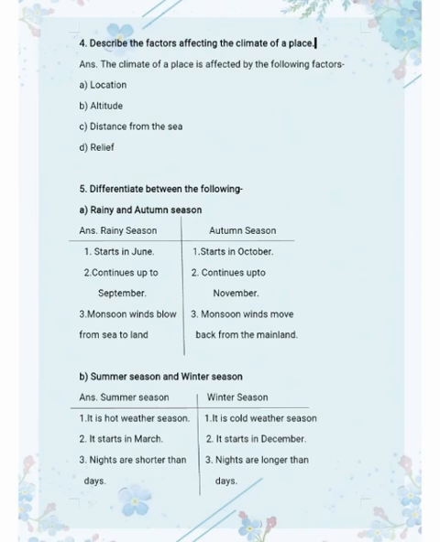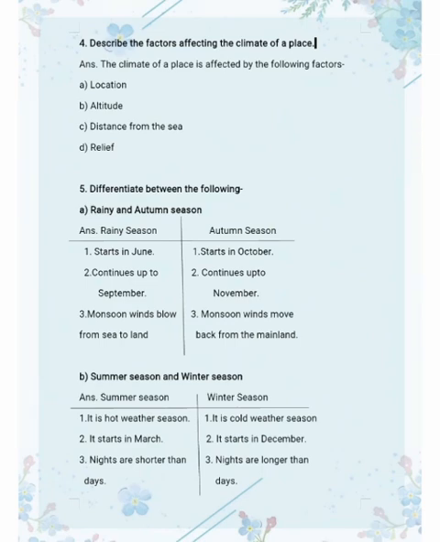Second one is altitude. Altitude means height above the sea level. So altitude also affects the climate of a place. The places which have higher altitude have lower temperature, and the places which have lower altitude have high temperature, means hot climate.